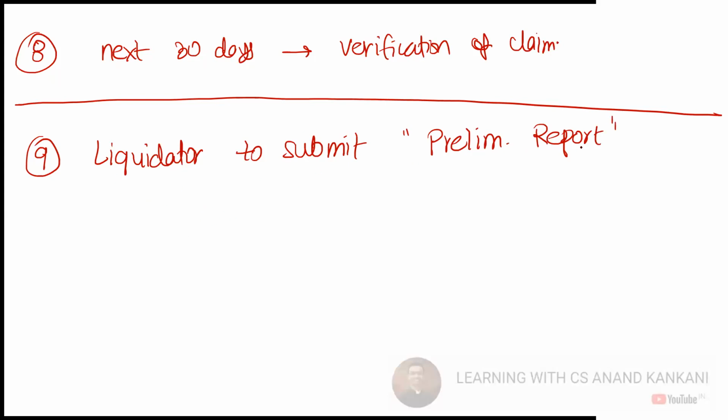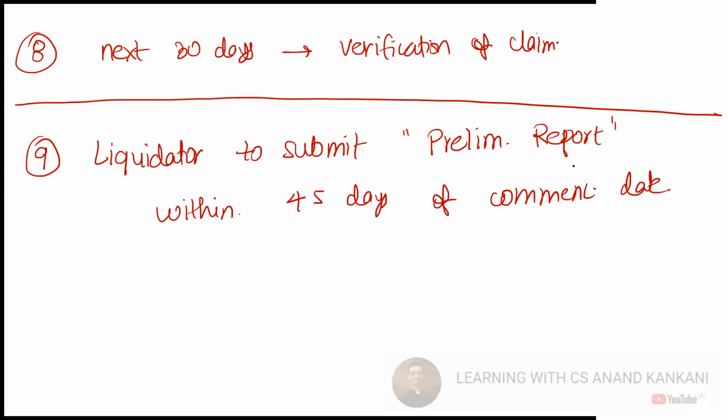It's 45. The liquidator has to submit the preliminary report within 45 days of the commencement date. Right. And what will be there in the liquidation preliminary report? What is the capital structure? Then you can say the estimation of assets and liabilities.